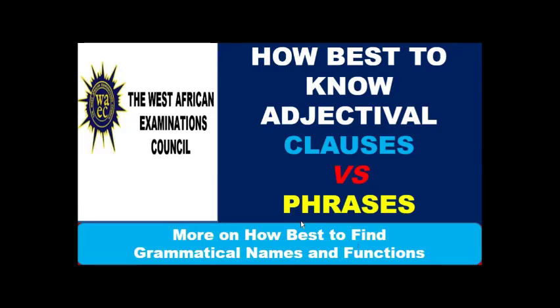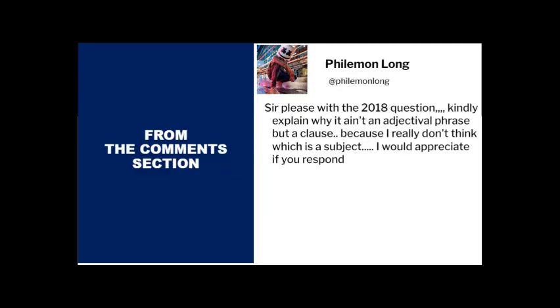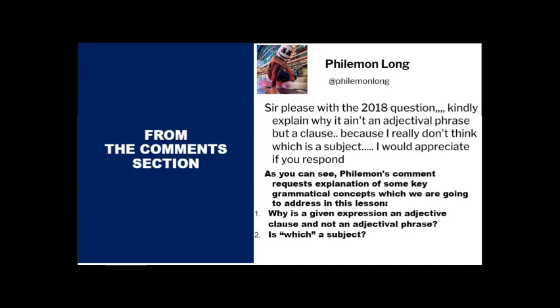So I did a video like that, and I examined the 2018 WASSCE questions together with other questions of other years. And Philemon asked some questions based on the answers I gave to 2018 questions. And that's exactly what we are handling.